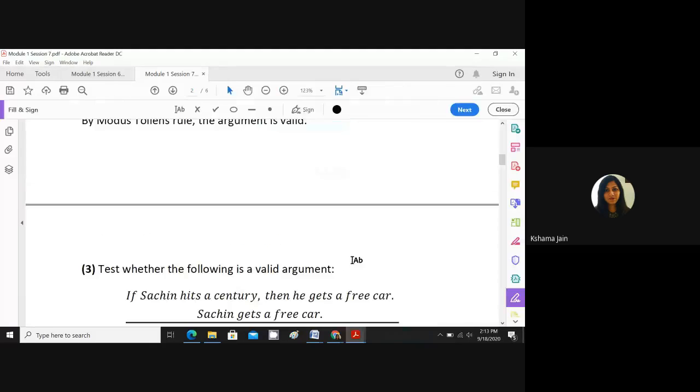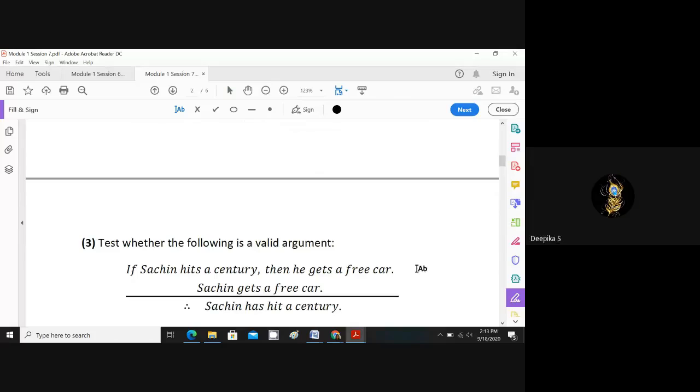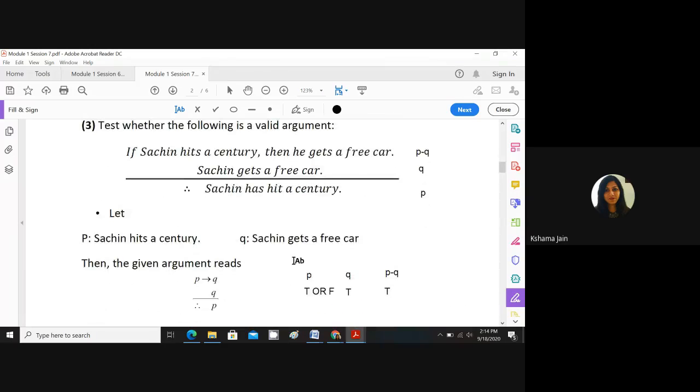Here, this statement I can write as P implies Q. Take it as P implies Q. And Sachin gets a free car, I took it as Q. One statement you will take as P, another statement you will take as Q. Now the conclusion. In the conclusion, Sachin has hit a century. That was P. So this will be: P implies Q, Q, therefore P.